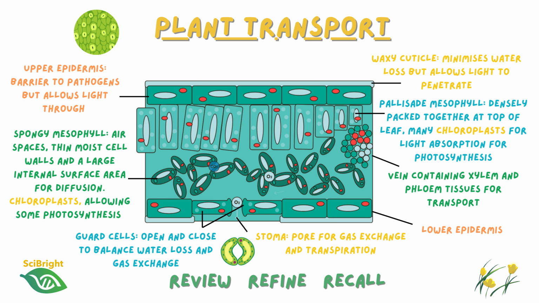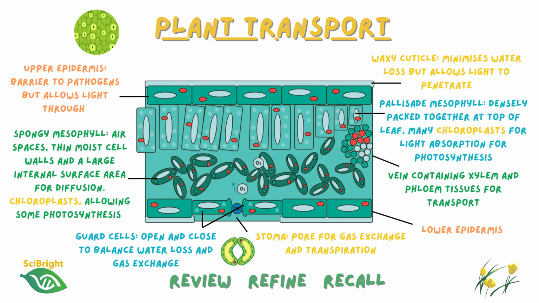Below the palisade layer is the spongy mesophyll. These cells are more loosely arranged, creating large air spaces between them. These air spaces allow carbon dioxide to diffuse rapidly to photosynthesizing cells and oxygen to diffuse away. Running through the leaf are the vascular bundles containing both xylem and phloem. The xylem is transporting the water and mineral ions into the leaf and supplying the water needed for photosynthesis and replacing water loss through transpiration. The phloem is transporting the sucrose and other molecules away from the leaf to areas of the plant that require them.